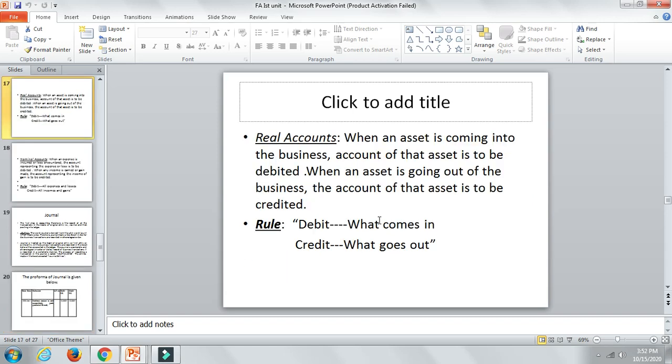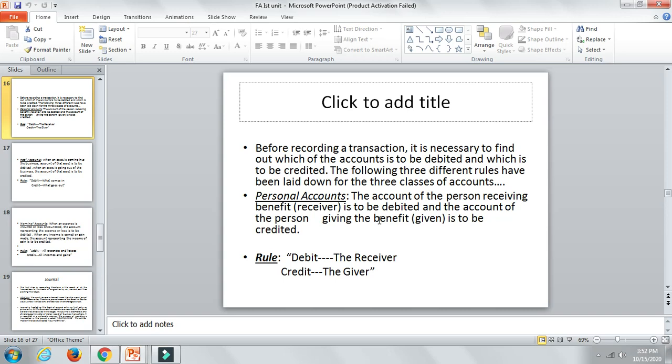The another one is real account. When an asset is coming to the business, you are going to debit it. For every transaction there will be two aspects, guys. If a person name is given in the transaction, any transaction, if he is receiving something, you are going to just debit it.